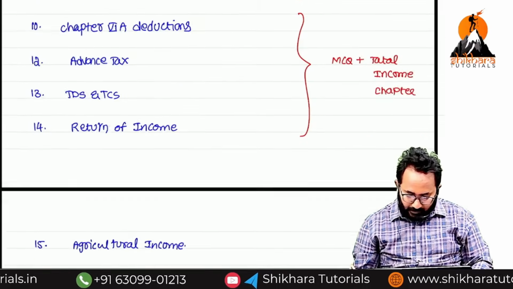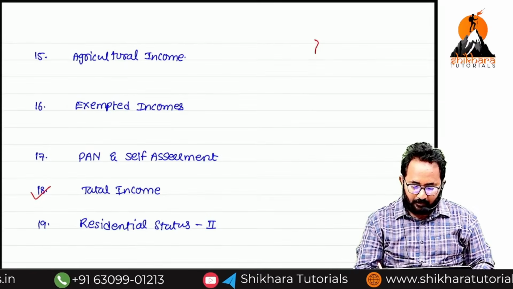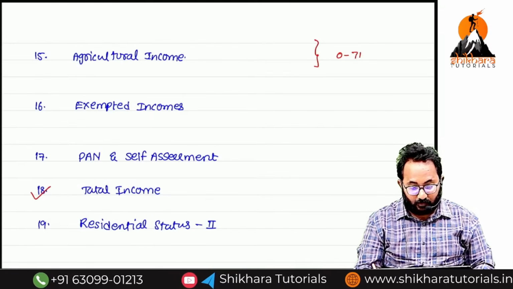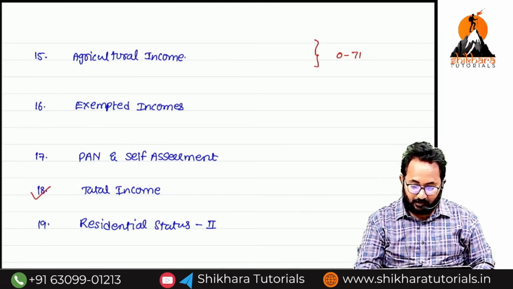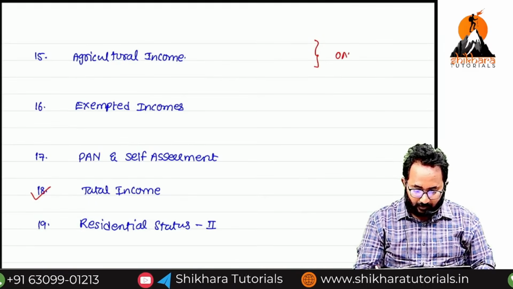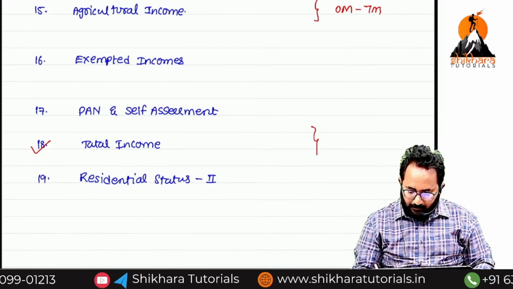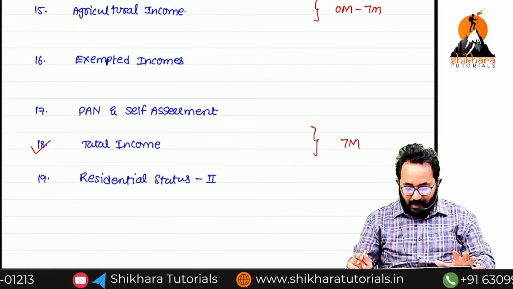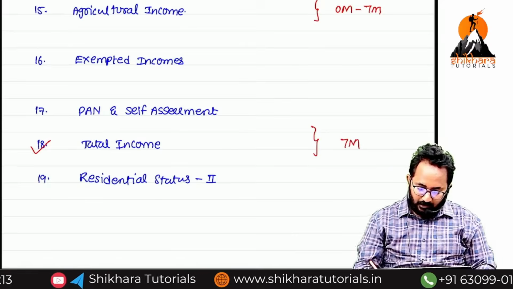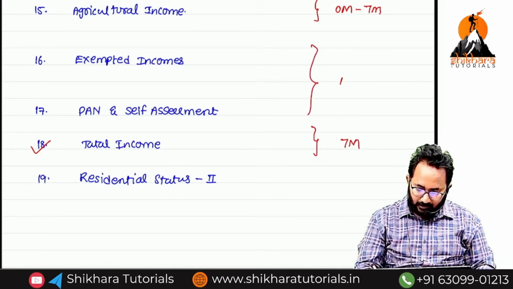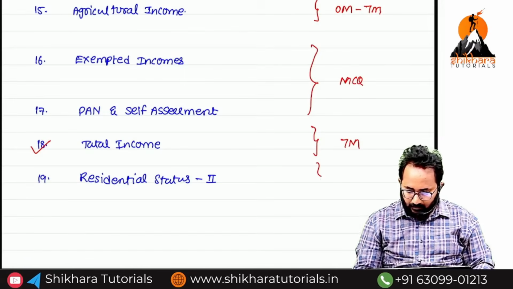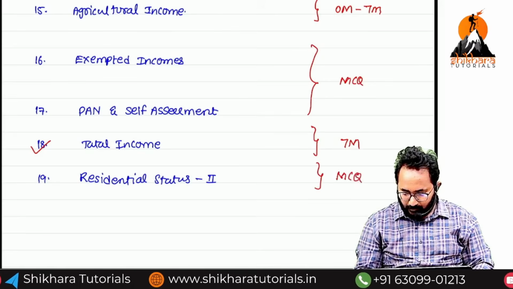Next, agricultural income. If they give it, it is 0 to 7 marks. If they don't give it, 0 marks. Otherwise, if they give it, 7 marks pakka. Total income is another 7 marks. Now I will highlight. This is for MCQ purposes only, and this is also for MCQ purposes only.